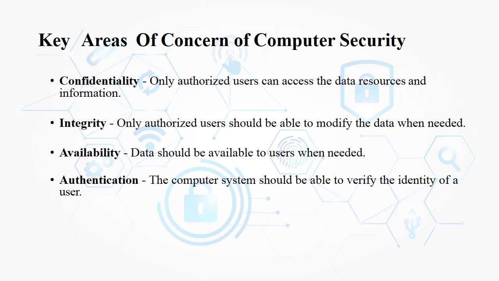What are the key areas of concern of computer security? The first one is confidentiality. Your data, your information is confidential, so only the person who has the access can use the system or check the information. Number 2 is integrity. Only the authorized user should change or modify the data, and no one else has the access to delete or add data. Number 3, availability. Data should be available to the user when needed. Authentication. The computer system should be able to verify the identity of a user.